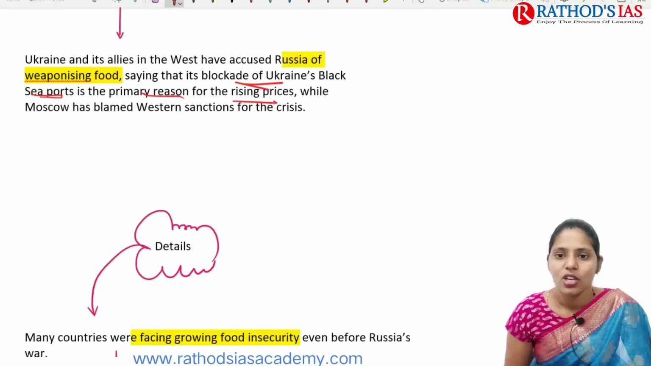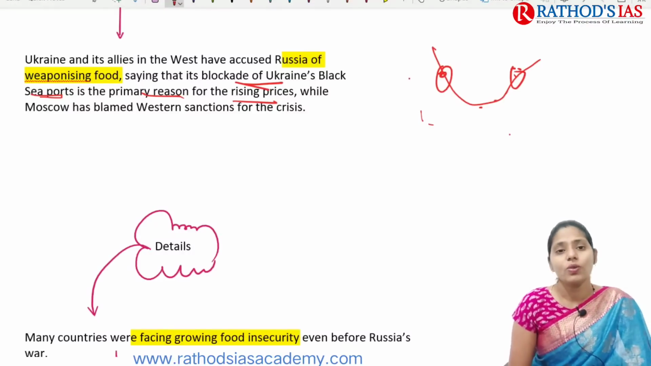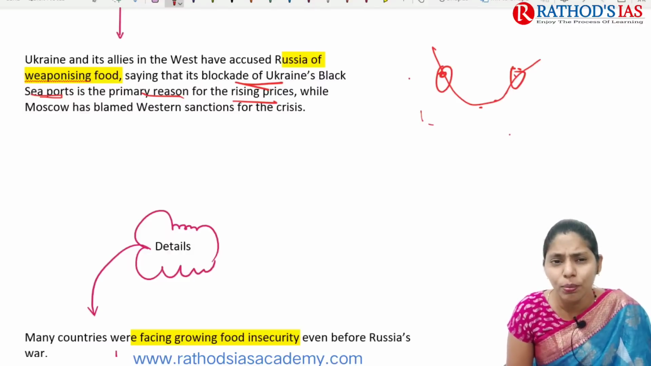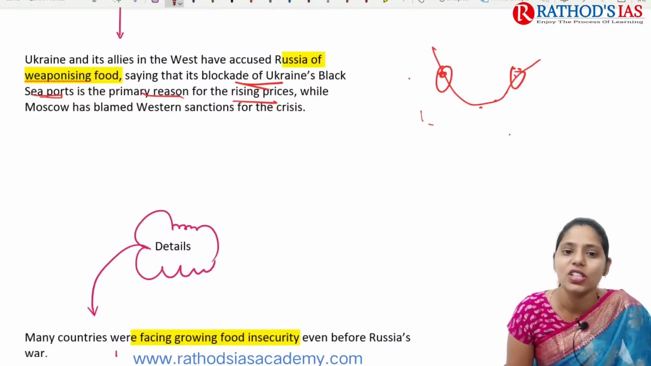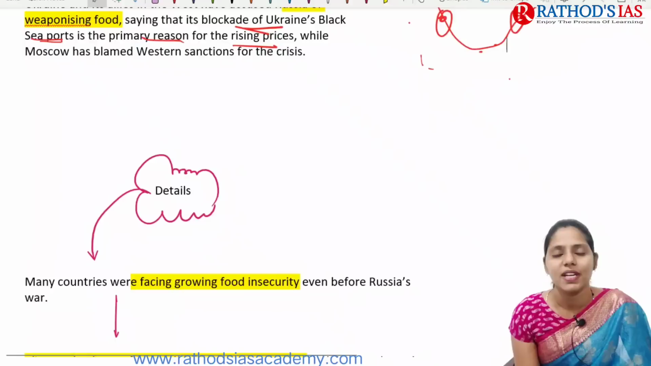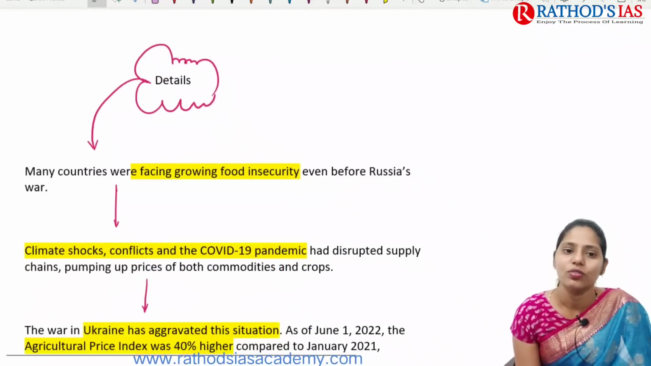They say that Russia's blockade of Ukraine's Black Sea ports is one of the primary reasons for rising prices. As you know, Ukraine has access to the Black Sea, and many important ports are located there. Whenever Russia occupies these major ports, that is one of the primary reasons for the rising prices. This is what is mainly said by Ukraine and other countries which are its allies.